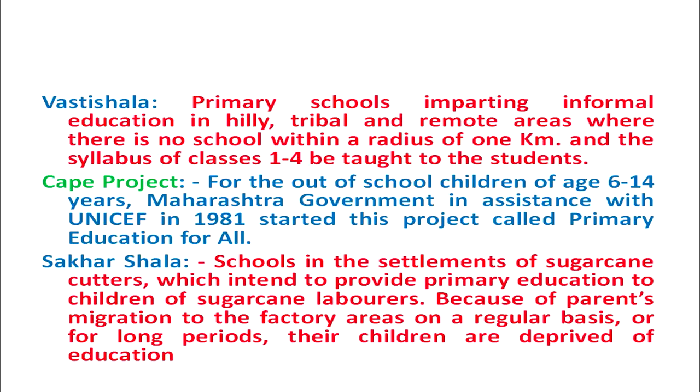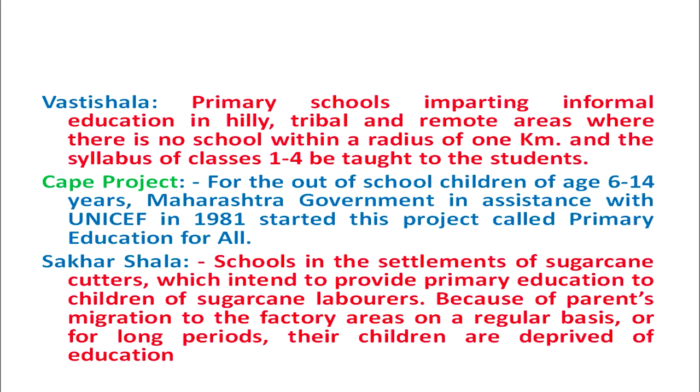These Sakhar Shalas were the schools in the settlements of sugarcane cutters which intend to provide primary education to the children of sugarcane laborers, because their parents are involved in the sugarcane fields, and due to the migration of those parents to the factory areas on a regular basis from one place to another for a longer period, their children are deprived of education.